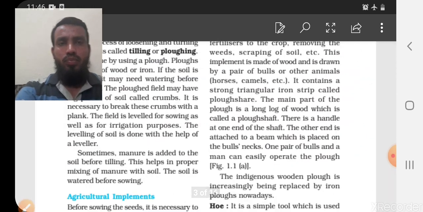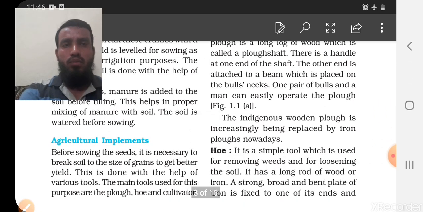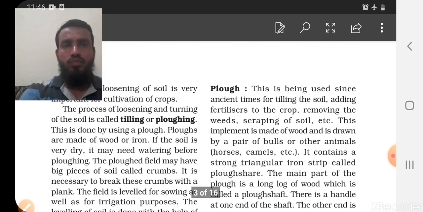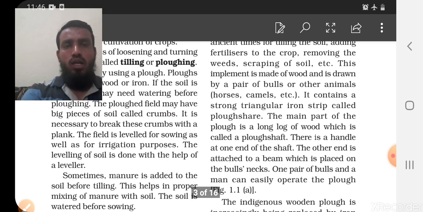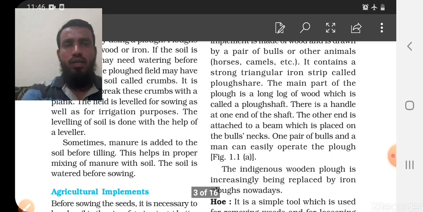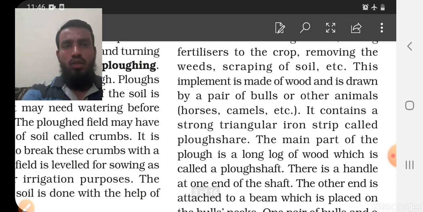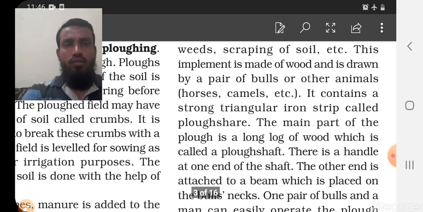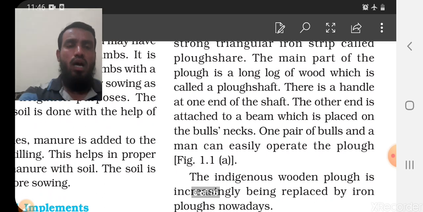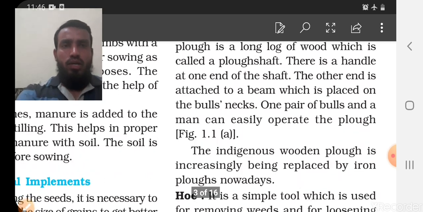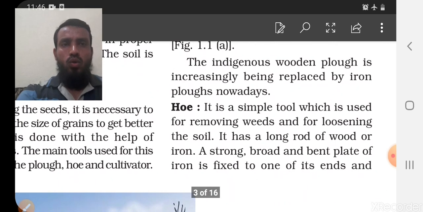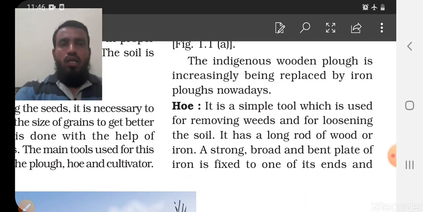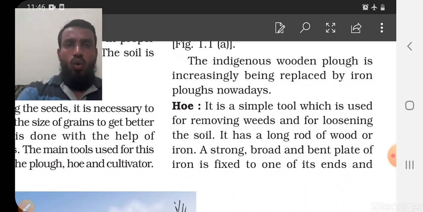If you see the diagram also, we can understand what a plow is. Now we have already seen the diagram or the picture of this plow with the bull or some other animal. Okay, now again we will discuss the hoe. The hoe is the next thing.